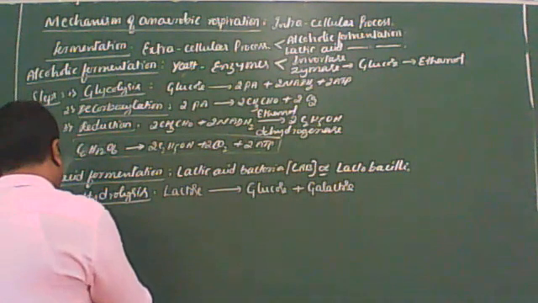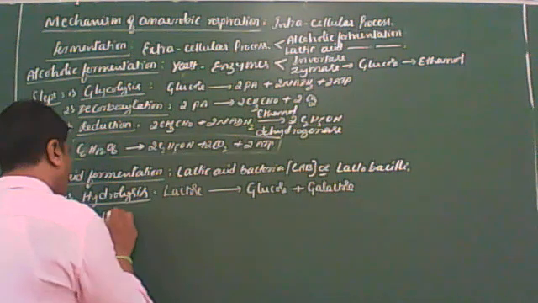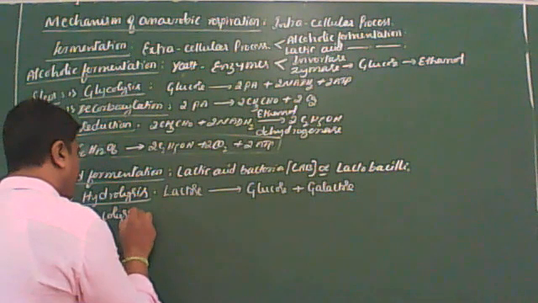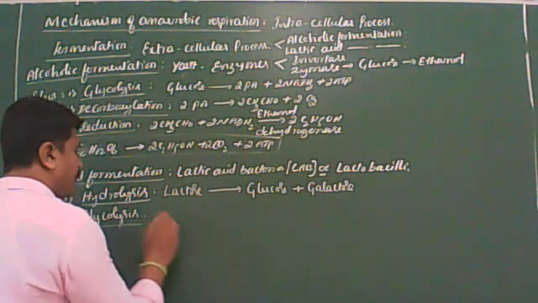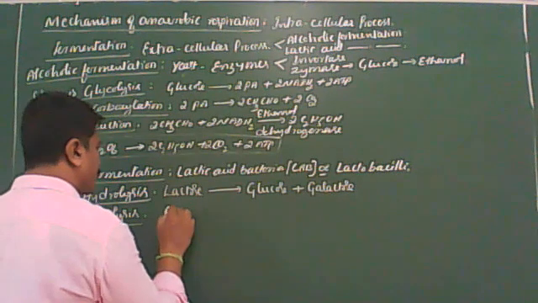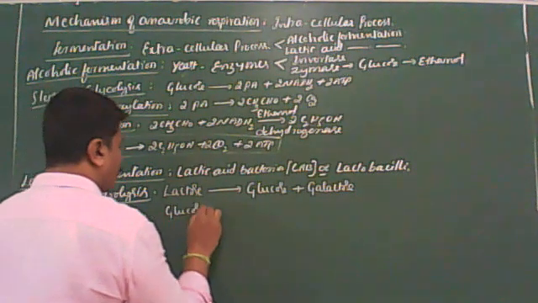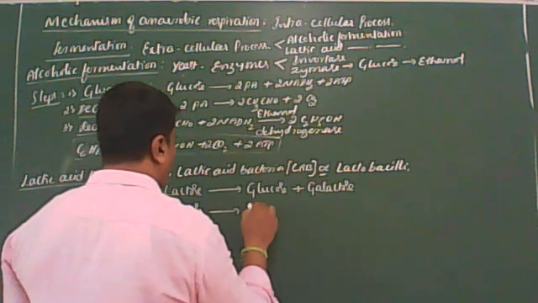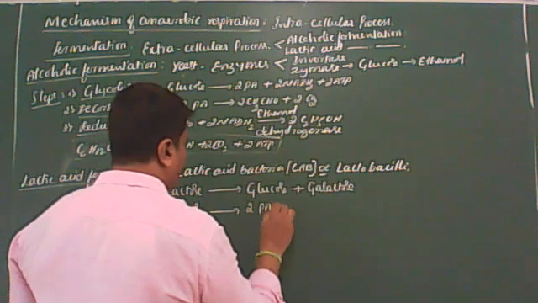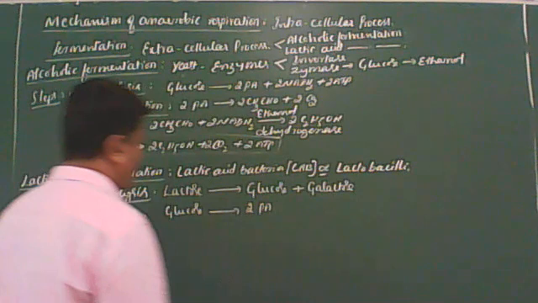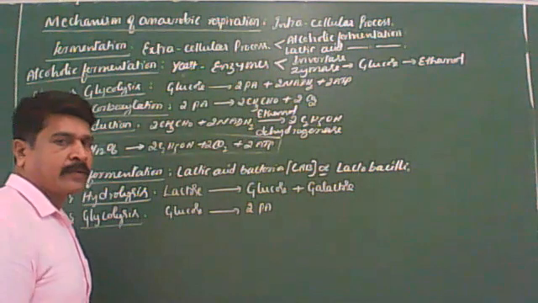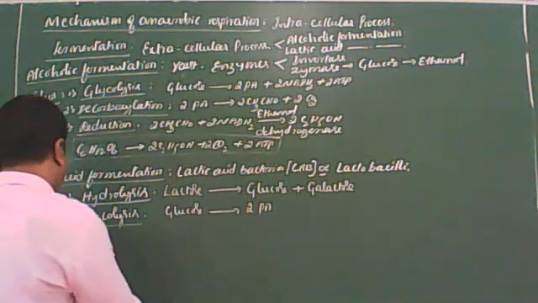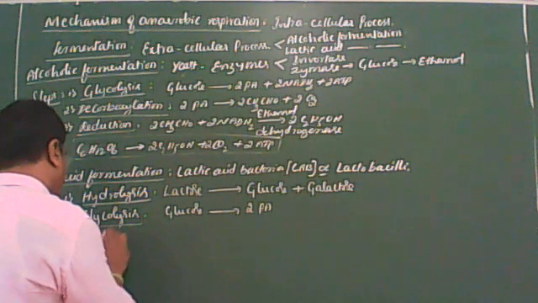Next, the second step is glycolysis. Like in alcoholic fermentation, here also the glucose is oxidized into two molecules of pyruvic acid. Then the third step is the reduction.